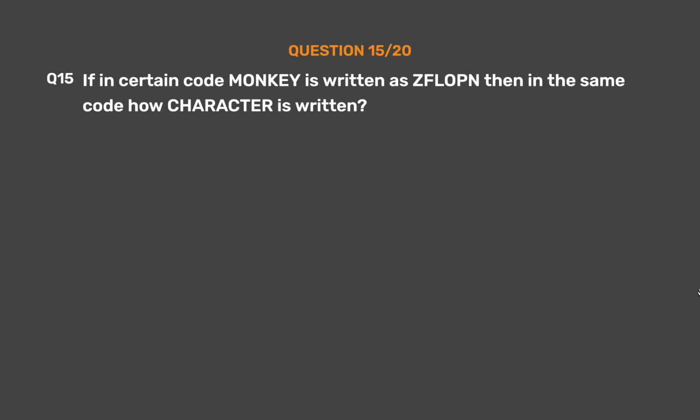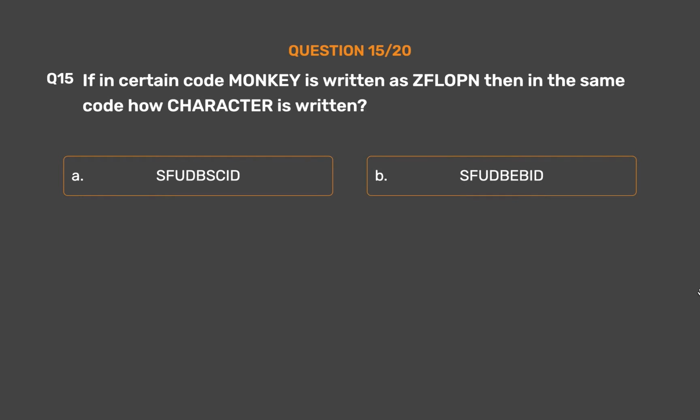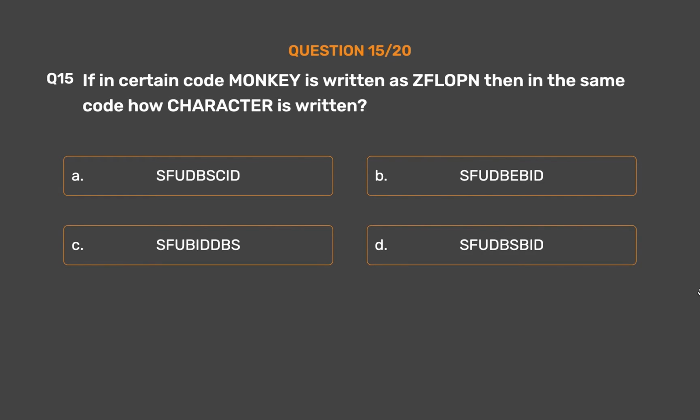Question number 15. If in a certain code monkey is written as flop, then in the same code how is character written? Option A, Sfudbsid. Option B, Sfudbibid. Option C, Sfubibs. Option D, Spushpsbid. Option E, none of these.